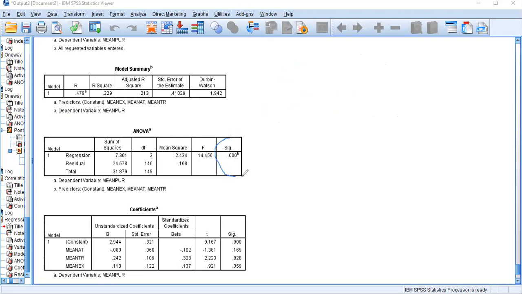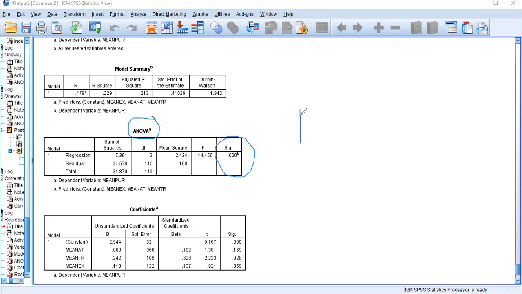Then the significance value indicates whether your model is statistically significant. What is my model? 3 independent variables and 1 dependent variable. It is represented by the ANOVA table coming under your regression analysis.